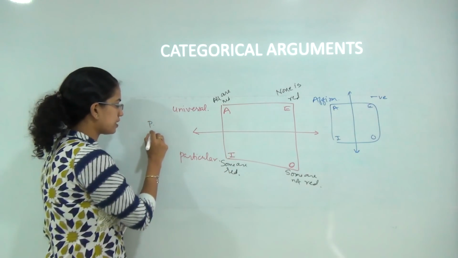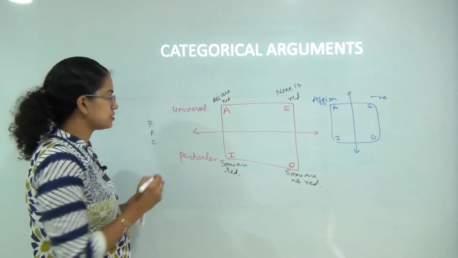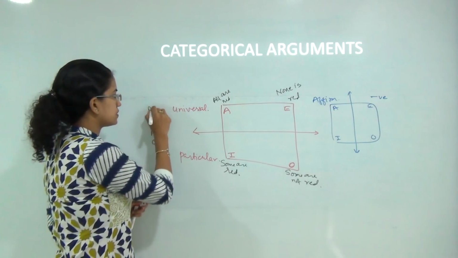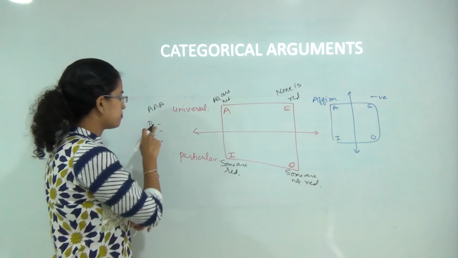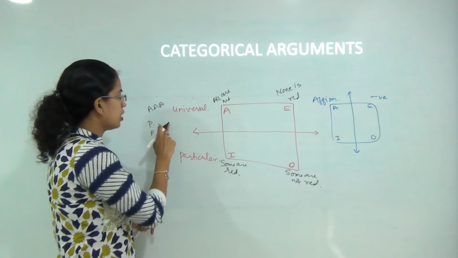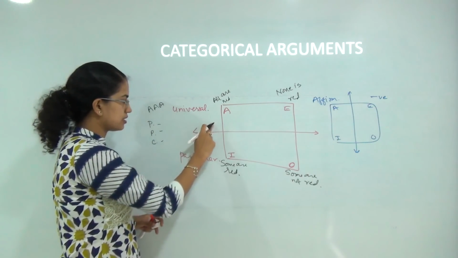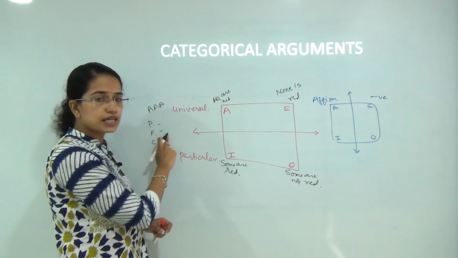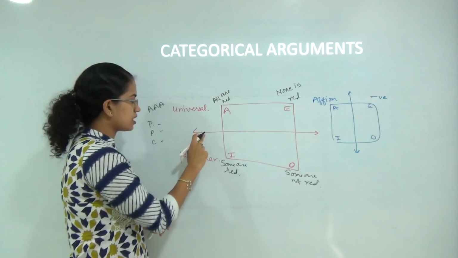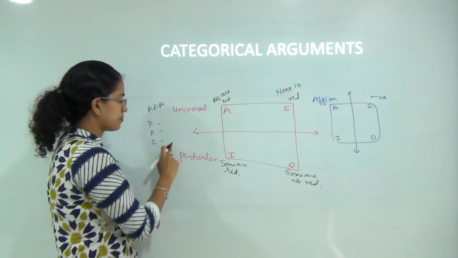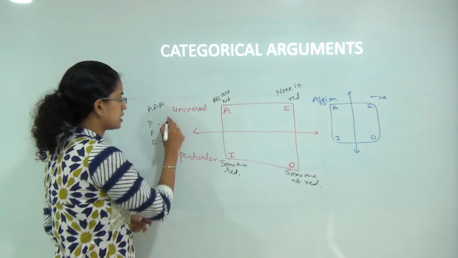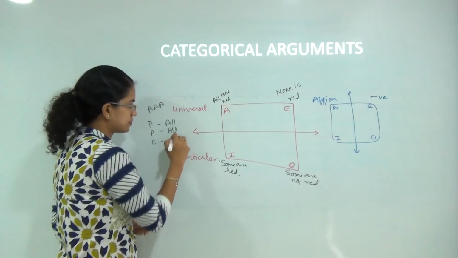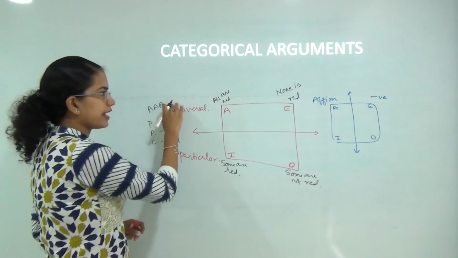As I said, we have two premises and one conclusion. So there can be a case of, say, AAA. What does that mean? Under premise 1, I am saying all birds are animals, under premise 2, I am saying all animals are mammals, and under premise 3, I am saying all birds are mammals. In all three cases I am saying all. So that's an example of AAA.